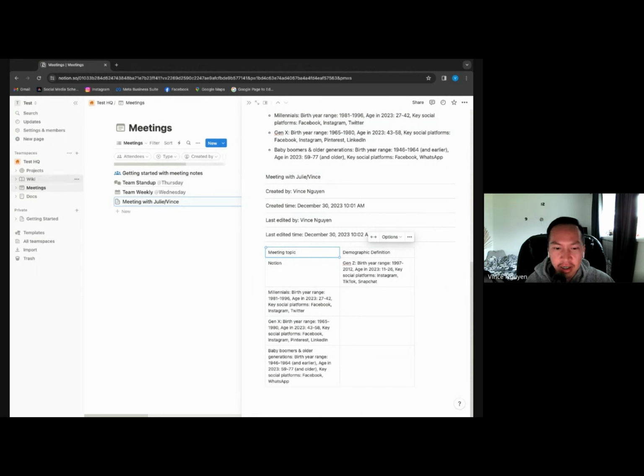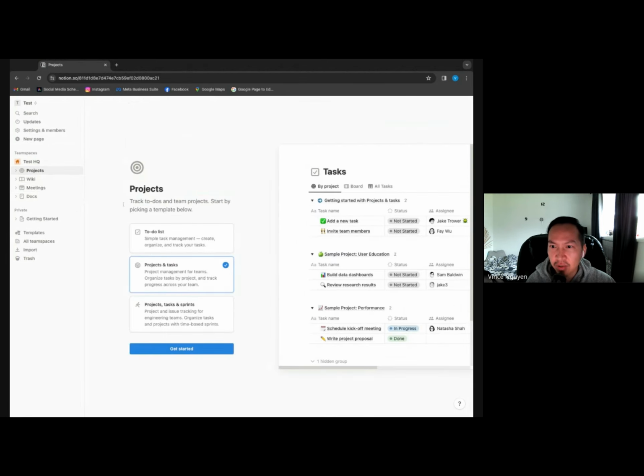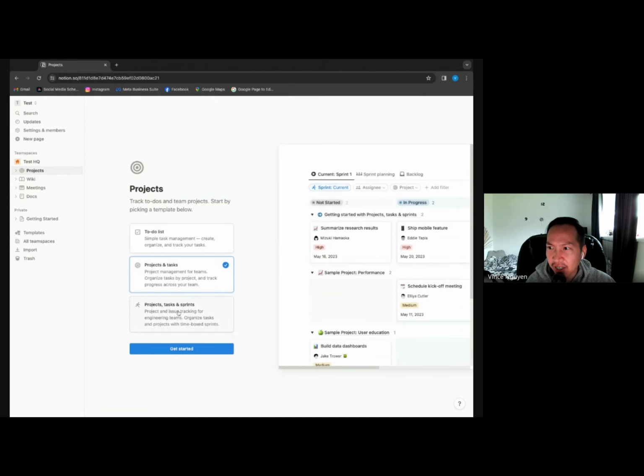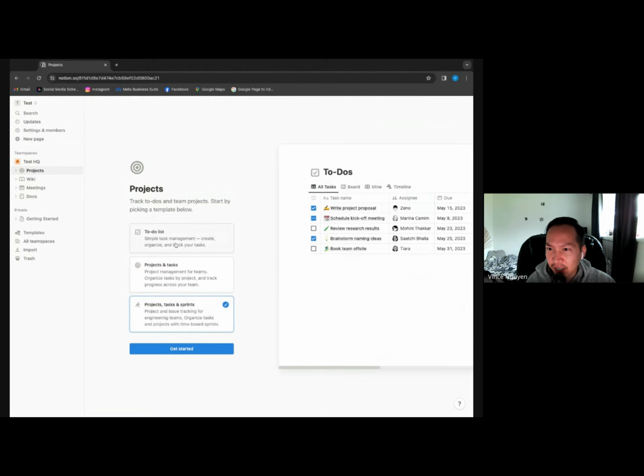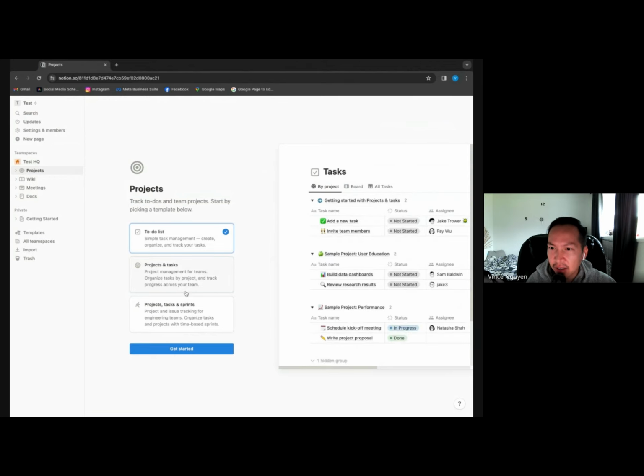Wikis, think about it almost like a website, right? And then you have this project tracker tool. I would say the project tracking tool can be very complicated to simple. You can do this little to-do list, right? Very simple. I got this task, whoever is assigned to do this, the due dates, and whether it's done or not, right? Check or uncheck.